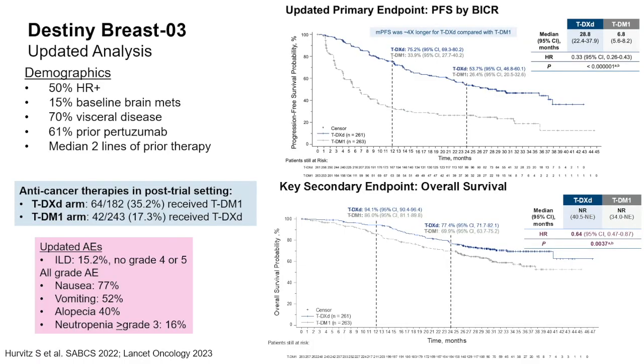So DESTINY-Breast03 led to the final approval of trastuzumab deruxtecan, a trastuzumab biosimilar that's linked to a topoisomerase inhibitor called deruxtecan. Remember, none of these drugs can be given as naked drugs because they're too toxic at that dose. This drug had already shown tremendous efficacy in an umbrella phase 1 trial in HER2-positive disease.